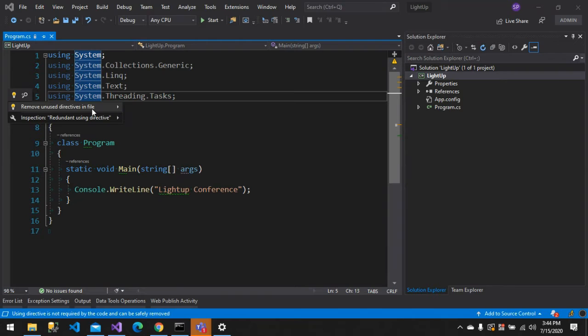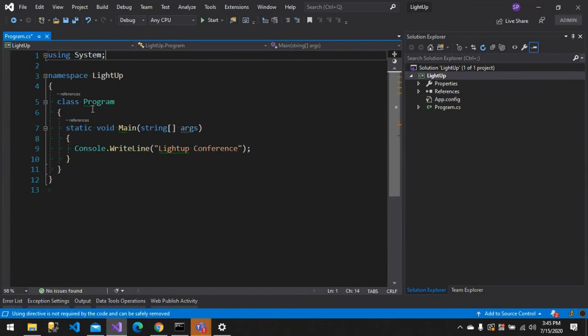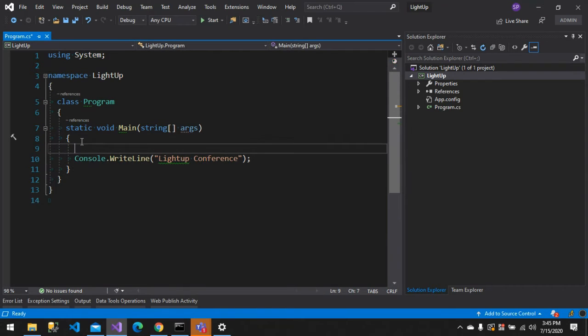It says remove unused directives, and if I just press enter, all the using statements will be gone. So you don't want to delete it manually. Whenever there is a bulb in your Visual Studio, just press Control dot and it will show you some appropriate things. Let me write some code actually.